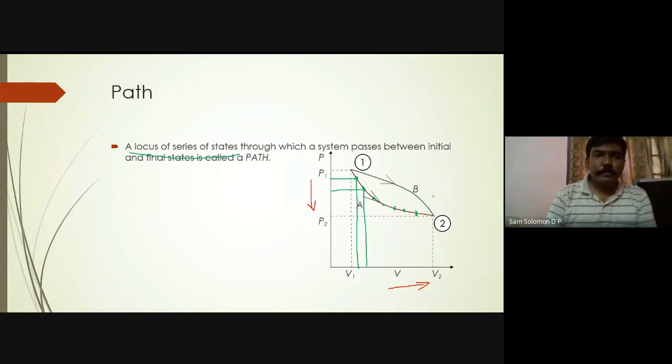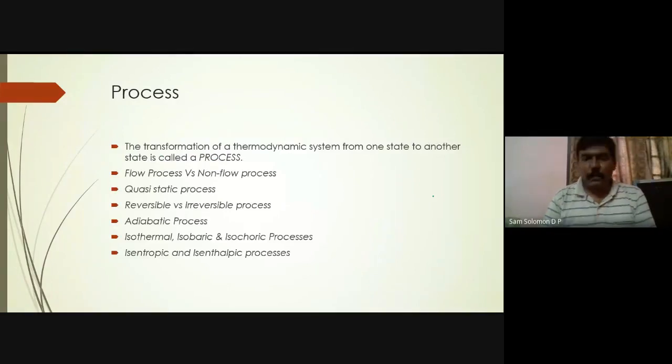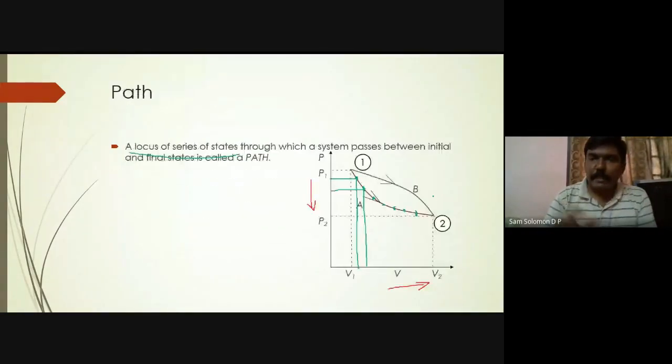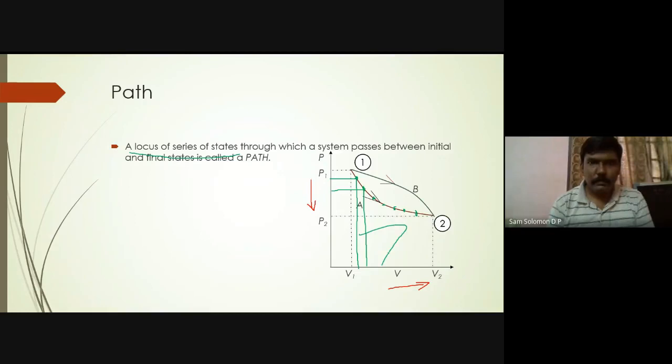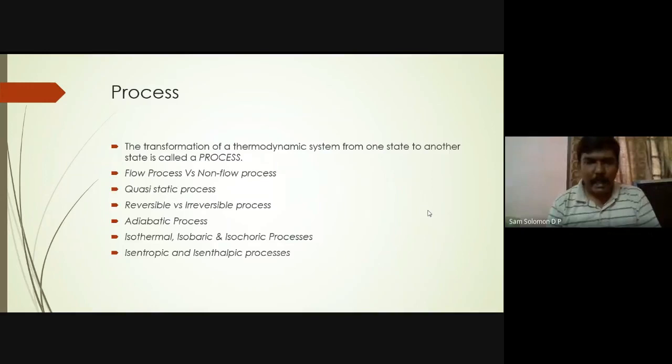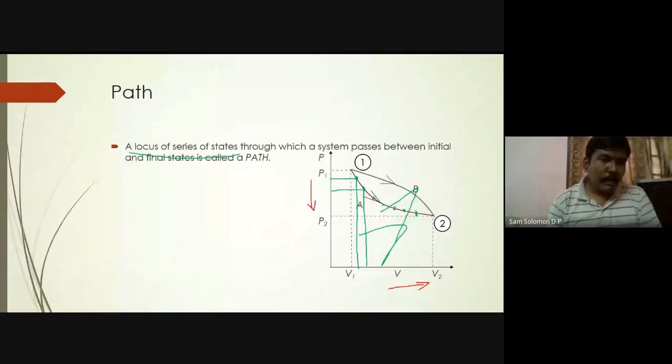A process. You can take the previous picture itself. So when you move from 1 to 2, that is a process by path A. And when you move from 1 to 2 by path B, that is another process.